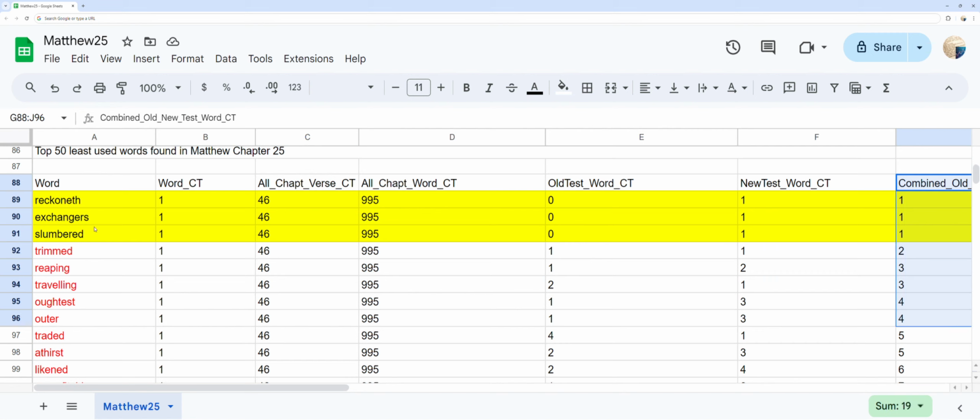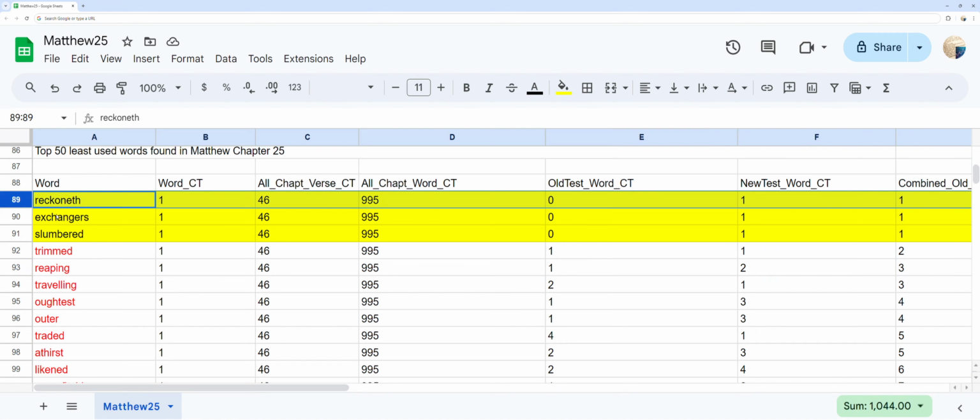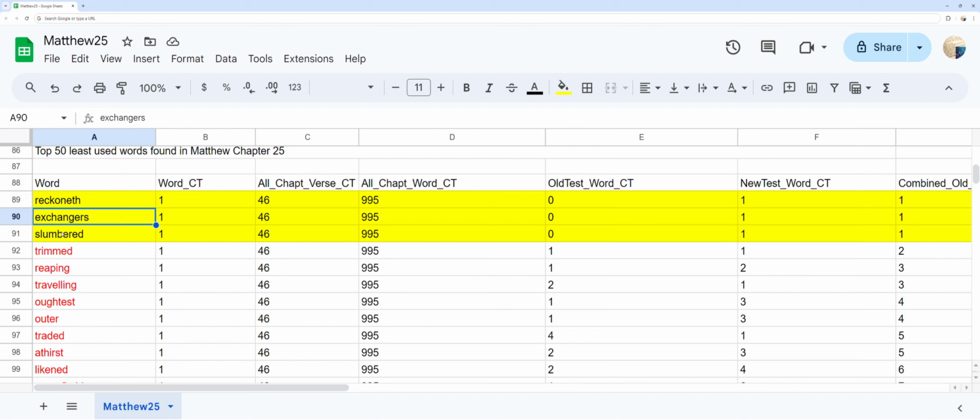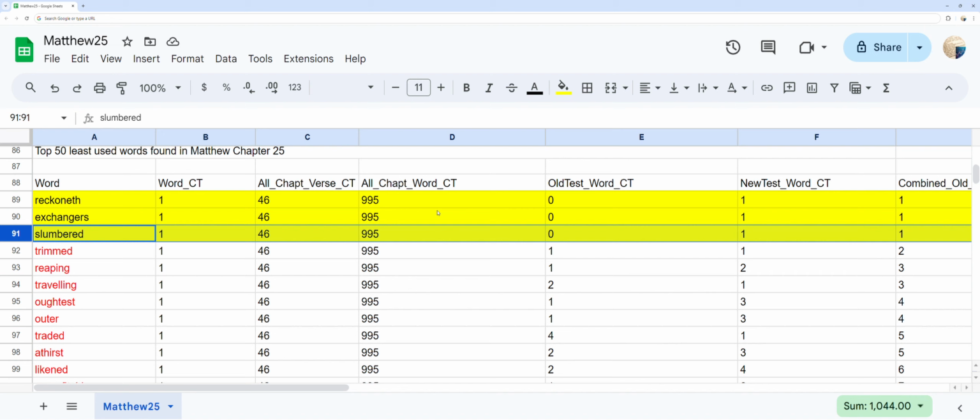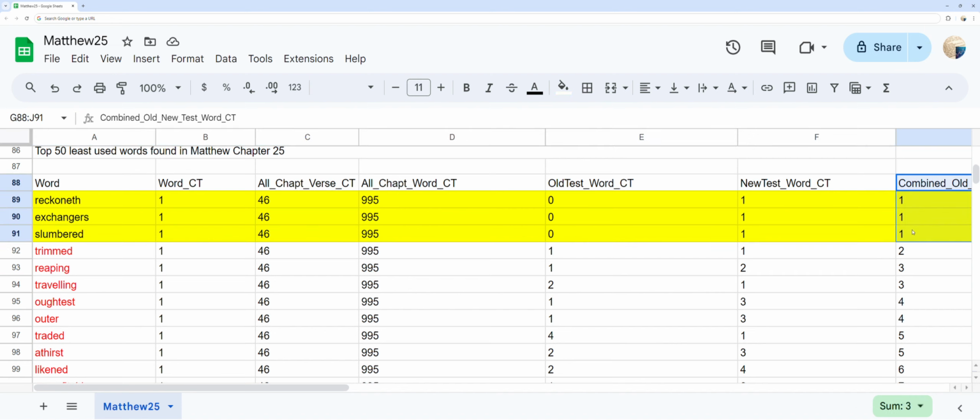You can see 3 words in yellow highlight: reckoneth, exchangers, and slumbered, which instances are only found one time in all of the Bible, making them rare occurrences that are only found in Matthew chapter 25.